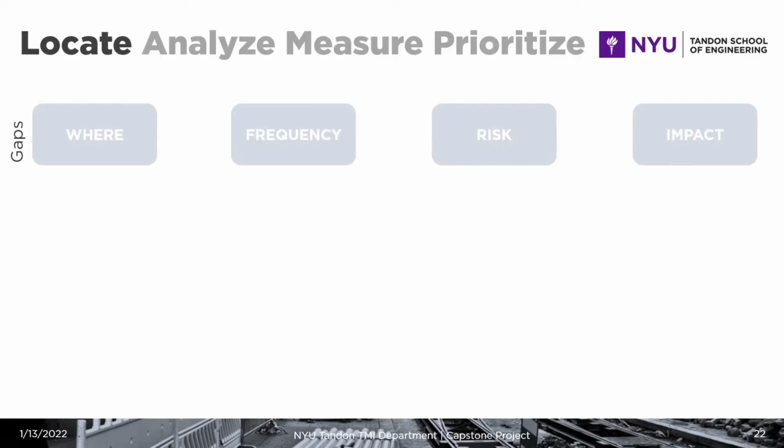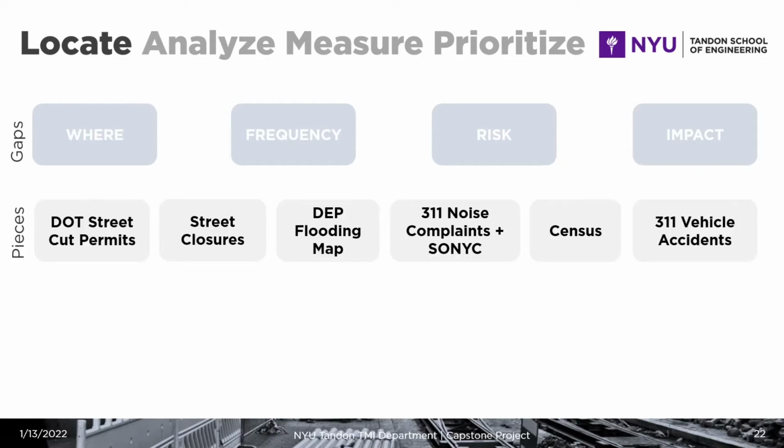So as we previously reviewed, the first step of this methodology is locate. And locate is understanding that we need to find data that allows us to understand where disruptions are happening, how frequent they are happening, what is the risk of them failing, and what is the impact to the community. And to do this, we have our pieces. And in this case, we use the Department of Transportation street cut permits, reports of street closures, the Department of Environmental Protection flooding maps, 311 noise complaints and sonic data, the census information for population, and 311 vehicle accidents reports.